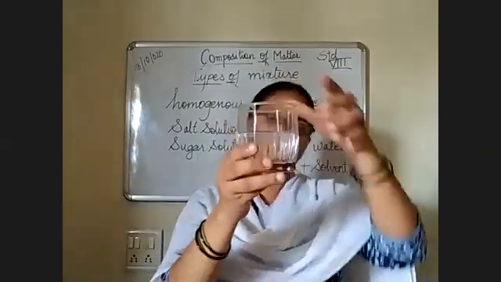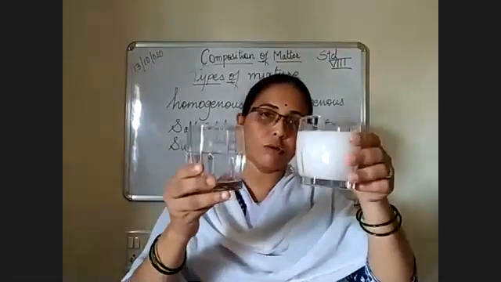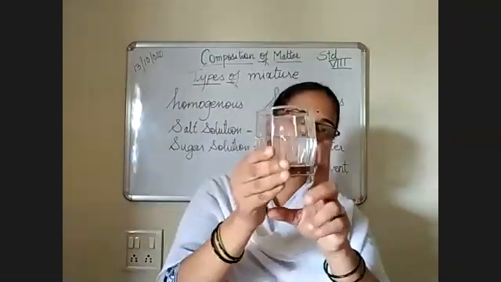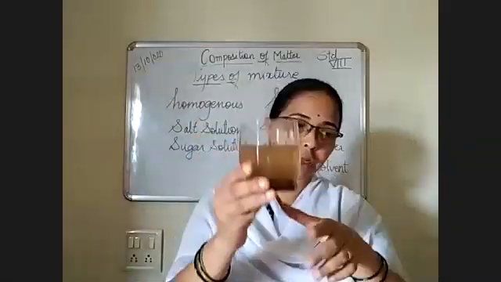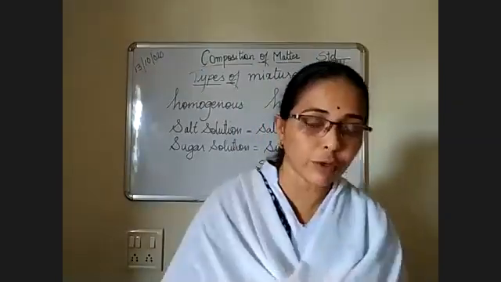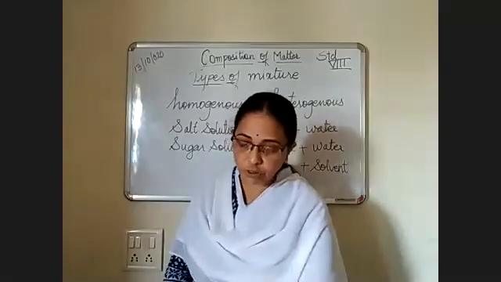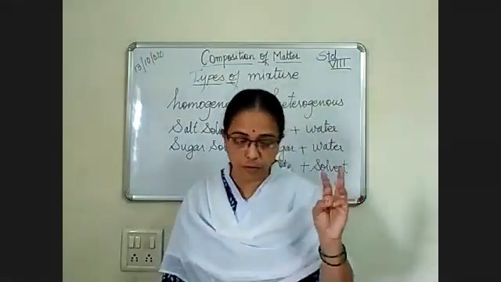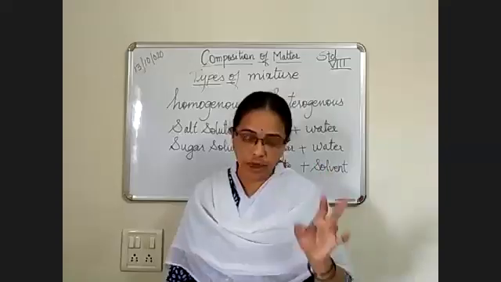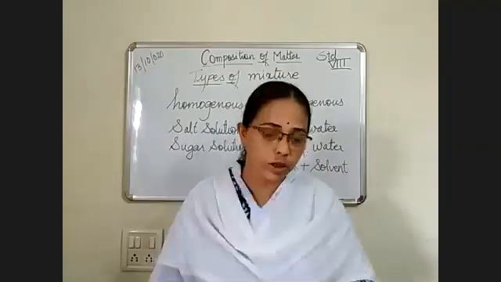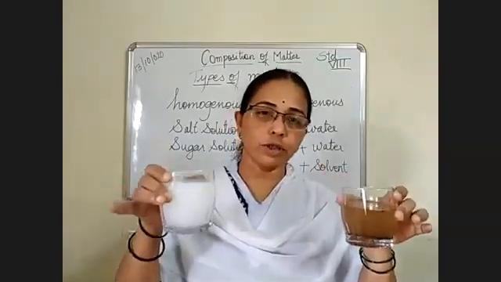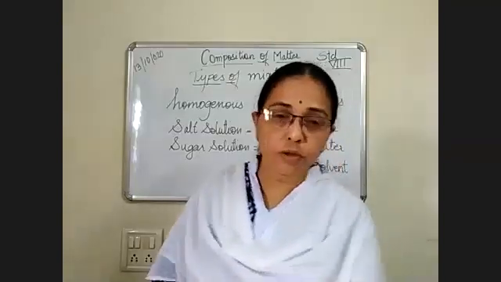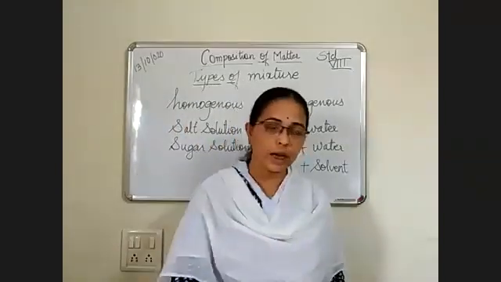This is your homogeneous mixture. This also is homogeneous. This is your pure solution. And this is suspension. So three types of substances: homogeneous mixture, heterogeneous mixture you have studied. One is homogeneous, that is solution. And then suspension and colloidal, they are heterogeneous mixtures. This is colloidal solution, and this is suspension. These are heterogeneous mixtures. Please understand this, and you can try it at home.